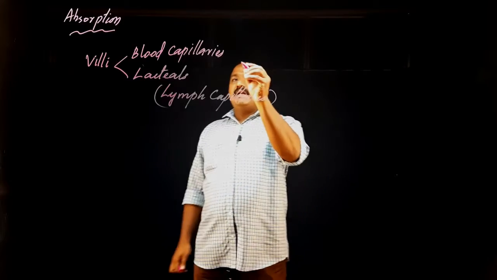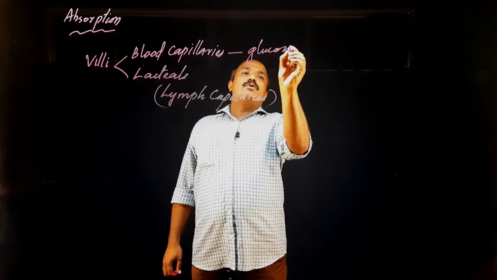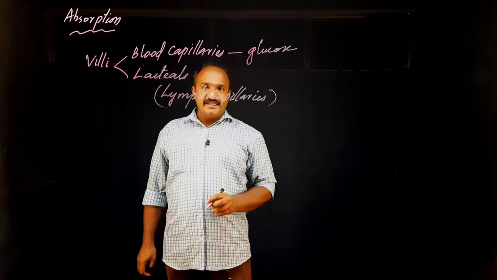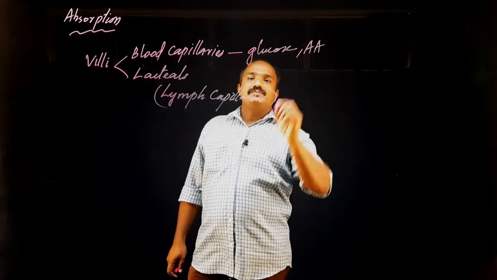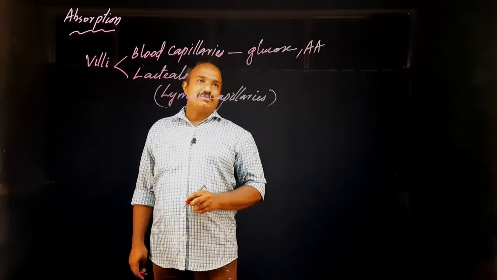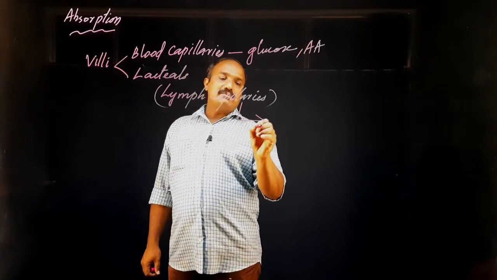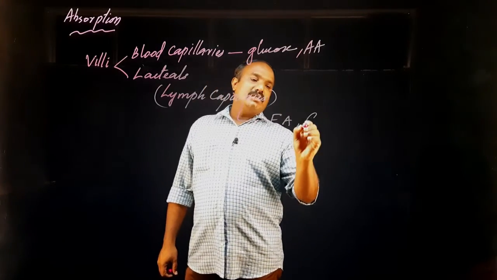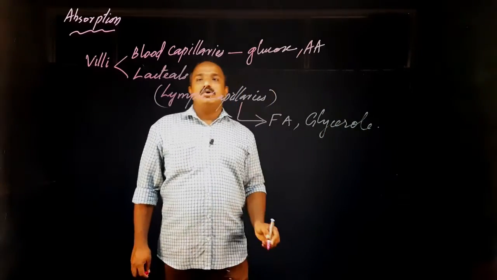the blood capillaries absorb all types of glucose. Glucose is absorbed into the blood capillaries, and the amino acid also. Amino acid is also absorbed into the blood capillary. Then the lymph capillaries absorb fatty acid, first one, and the other one, glycerol.